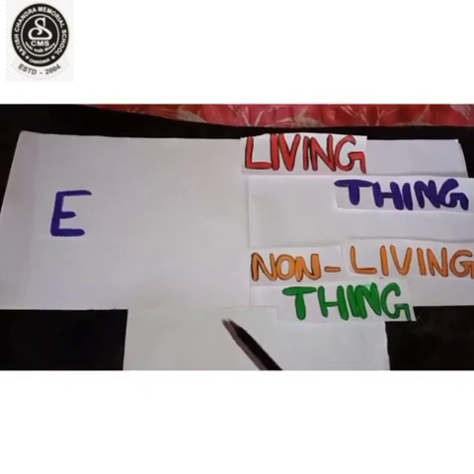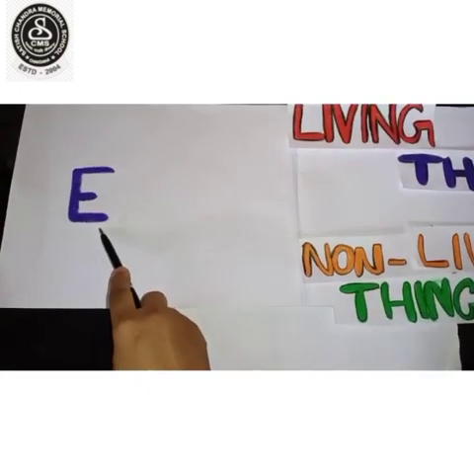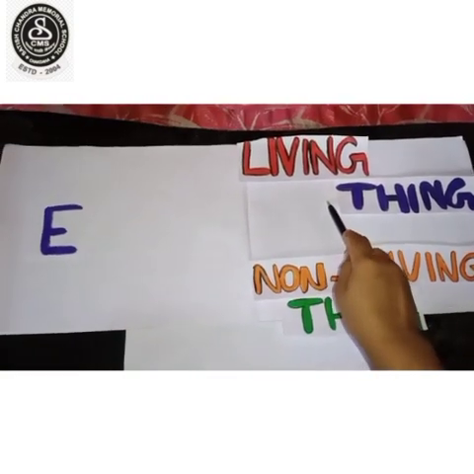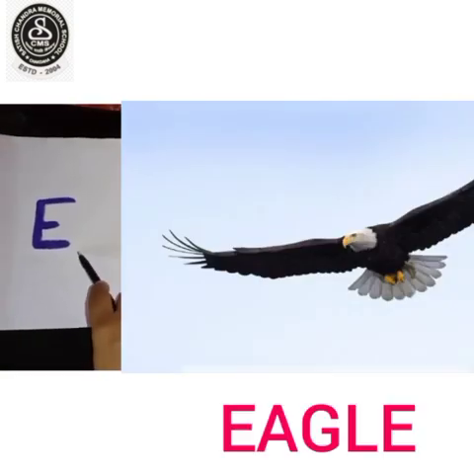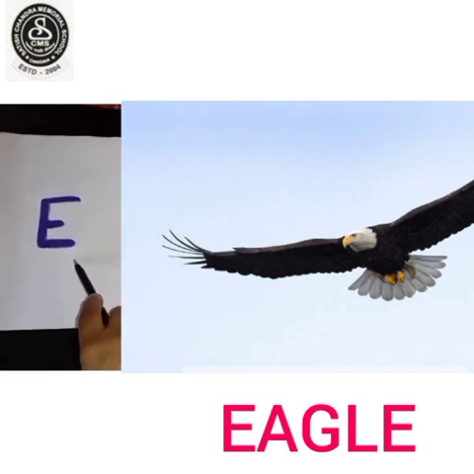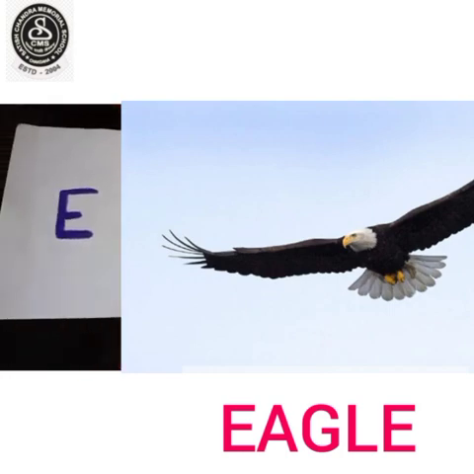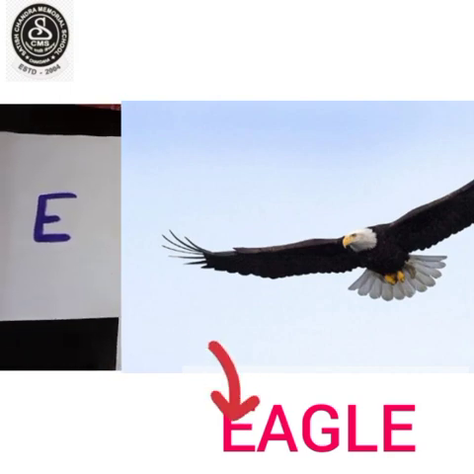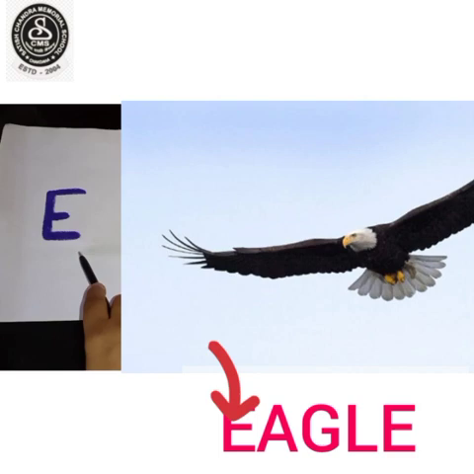Now comes E. One living thing starting with E is eagle. It is a bird. It can fly and eat also. Eagle, the beginning letter of eagle is E. It is a living thing.